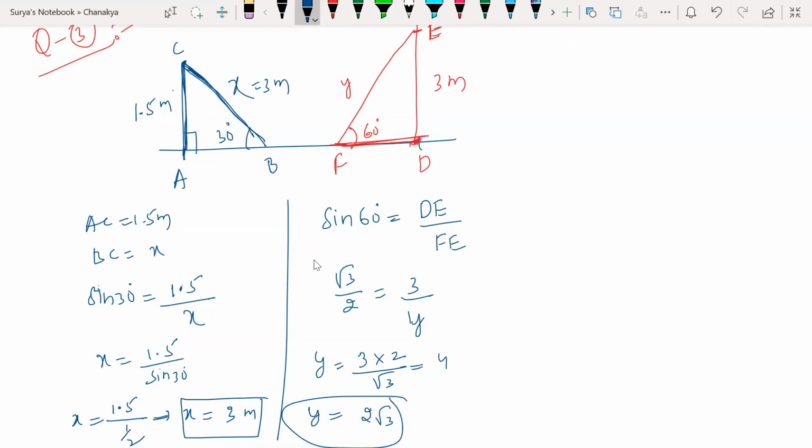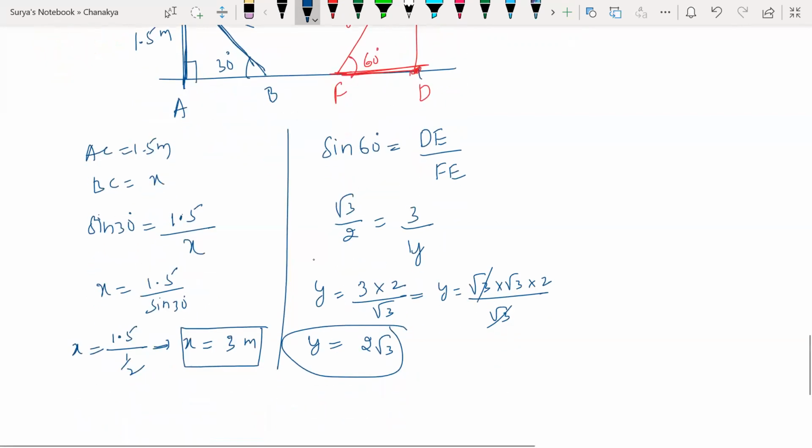Can I write it like this? 3 as root 3 into root 3, into 2 divided by root 3. All right, so 2 root 3. Y is what here? 2 root 3 meters.